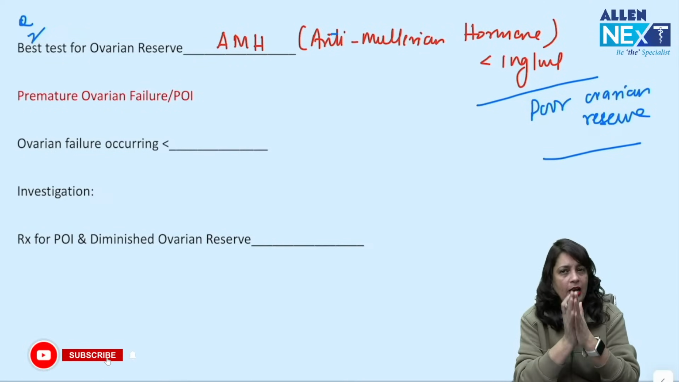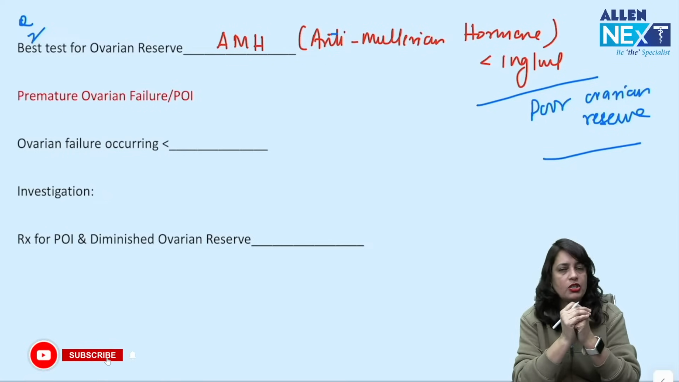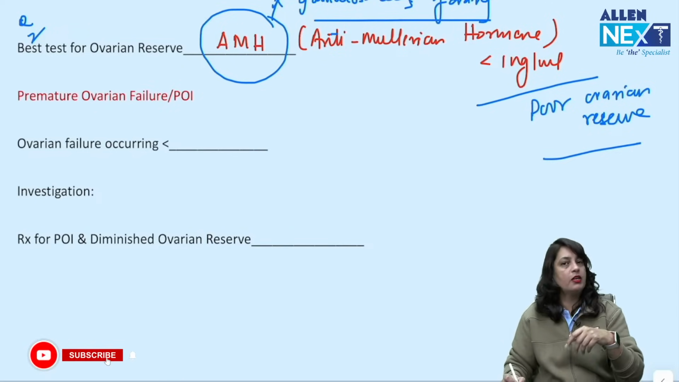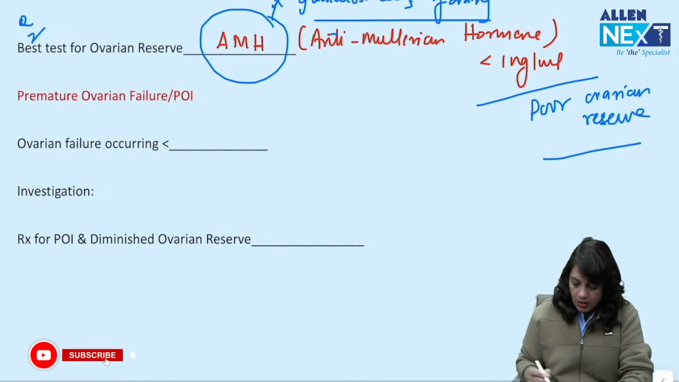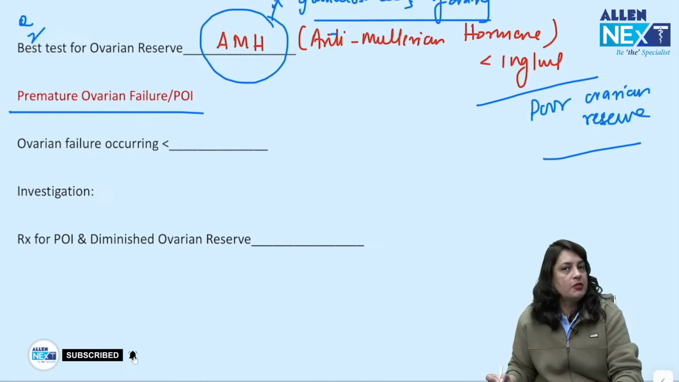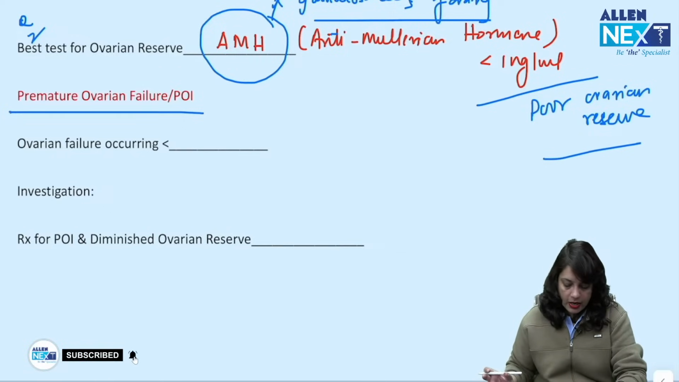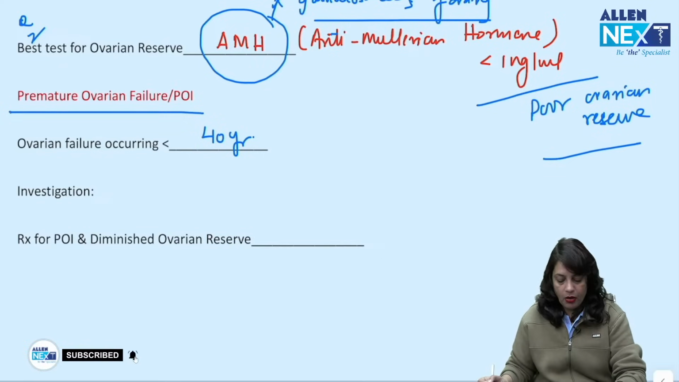The reason is their value is feedback inhibition dependent. But AMH, which is secreted by granulosa cells of the ovary, is a test for ovarian reserve. It is not dependent upon feedback inhibition. Now, next important term, you should know what is premature ovarian failure or primary ovarian insufficiency. Ovarian failure occurring before the age of 40 years is called as primary ovarian insufficiency or premature ovarian failure.